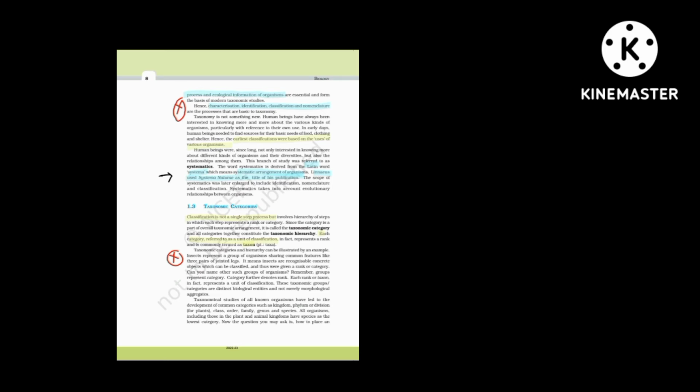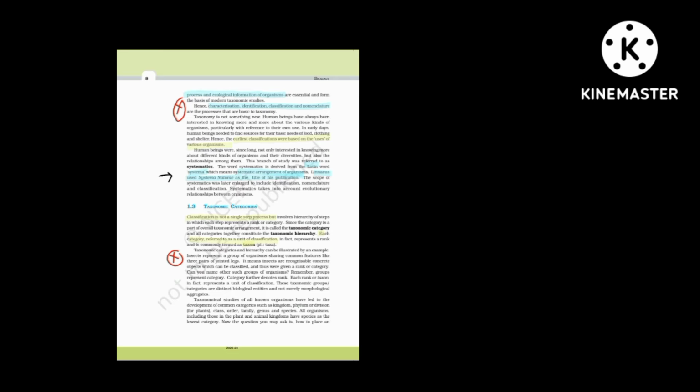Likewise, we classified on the basis of our uses. And now, systematics is a new branch that deals with systematic arrangement of organisms. It is from the Latin word systema. And here, Linnaeus used Systema Naturae as the title of his publication, in which he tells about systematics.